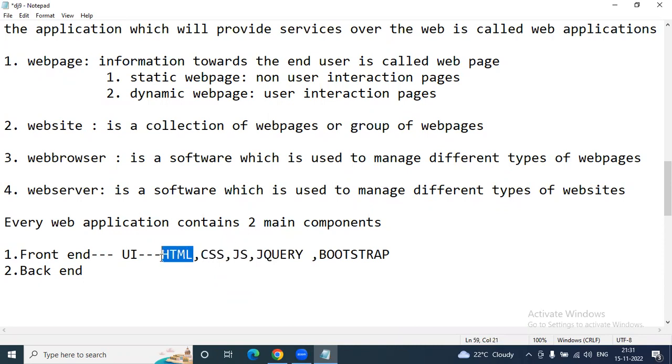So if HTML elements or HTML tags are there, we can apply some makeup to the HTML. If you want to do makeup for your HTML, then we can go for CSS. Without makeup, HTML content is described in its original form. If you want to do some makeup to look better, then we use CSS only.